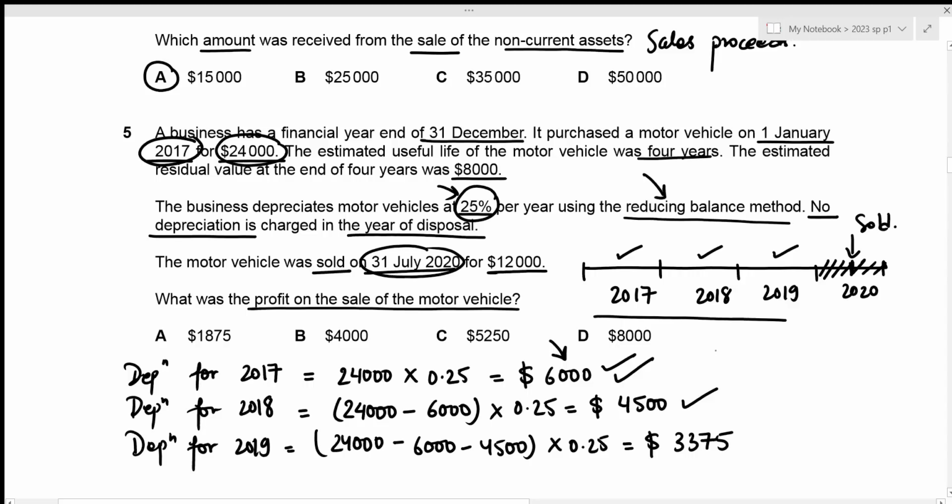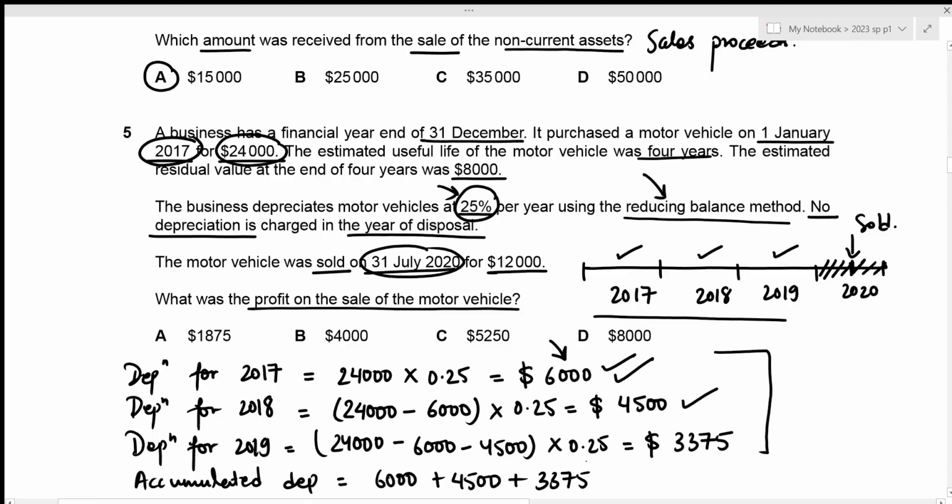Now the sum of these three values of depreciation is going to be the accumulated depreciation. So our accumulated depreciation is just going to be 6,000 plus 4,500 plus 3,375, which is 13,875.